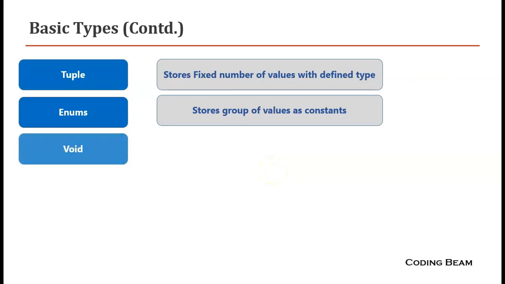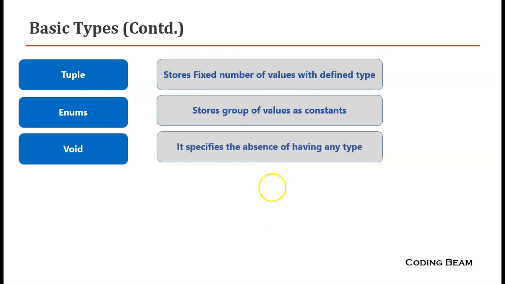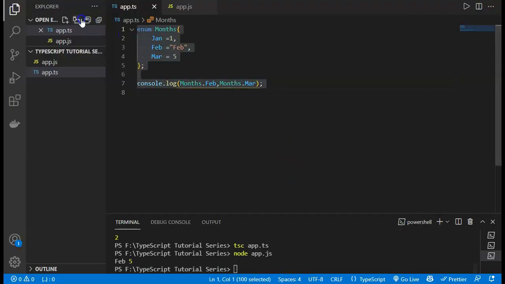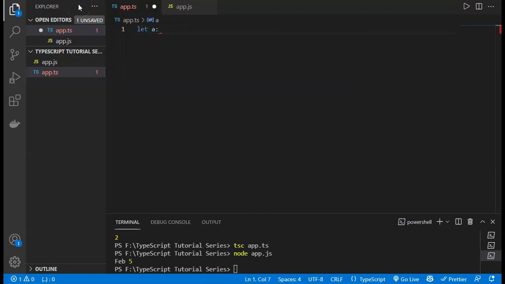And the next type is the void type, and it specifies the absence of having any type. The void type is empty and doesn't have any value in it, and if we define it in functions, then it cannot return any value. If I go to VS Code to demonstrate, and define a variable, let a, with the type void, it will not contain any value. If I define the value as a equals any value like 1, 2, 3, it will not accept any value. But if I give the value as undefined, then it will accept that, because undefined means the absence of a value.